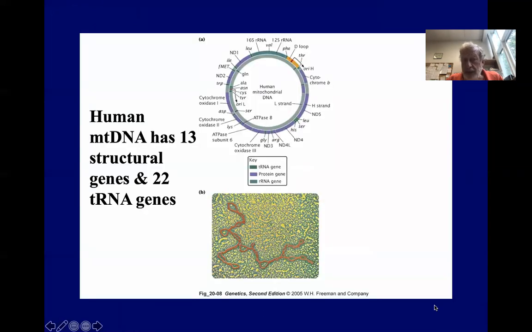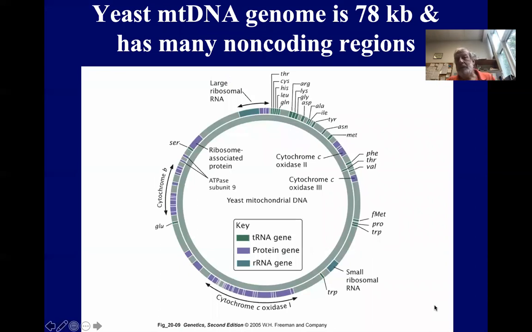This shows at the bottom here the human mitochondrial DNA genome or molecule, all negatively supercoiled, like it resides in the matrix of the mitochondrion. But not all organisms have small mitochondrial genomes.